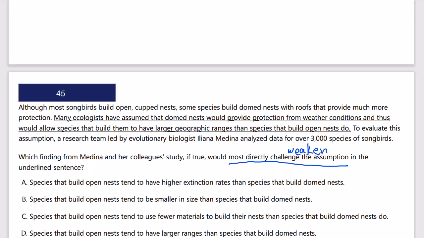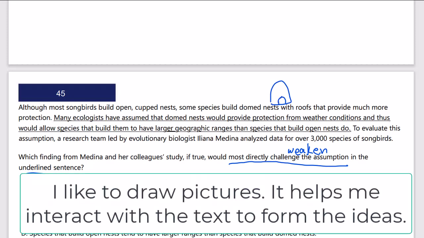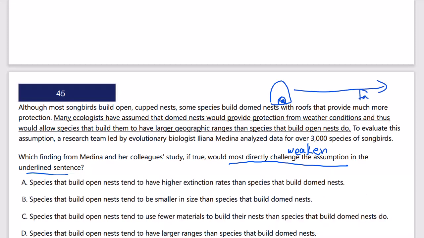So what's the claim in the underlined portion here, the underlined sentence? Let's just read the sentence by itself. Many ecologists have assumed that domed nests would provide protection from weather conditions and thus would allow species that build them to have larger geographic ranges than species that build open nests do. So what do we have here? If you have a domed nest, and my terrible drawing of a domed nest with its little door in it, it means you can go farther. Is that true? Well, let's check the answer choices.